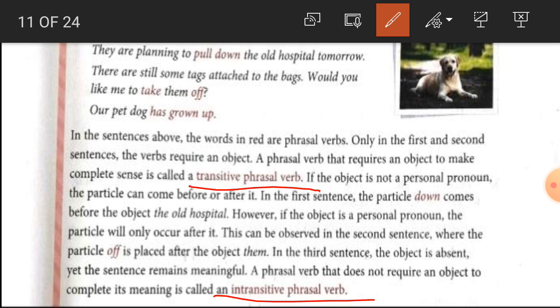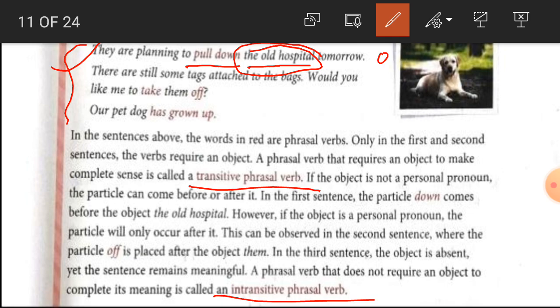Now, with the help of these sentences, we will find out what a transitive phrasal verb is and what an intransitive phrasal verb is. So, read the first sentence. They are planning to pull down the old hospital tomorrow. Here, pull down is the phrasal verb, and after pull down what? The old hospital. So, what is the old hospital here? Old hospital is the object.